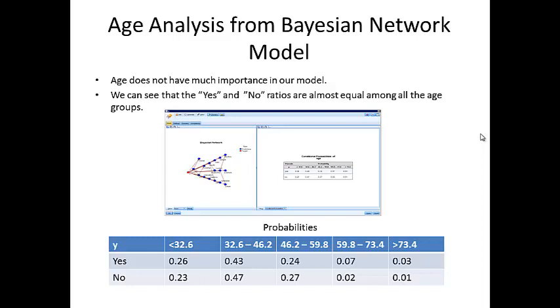So as the age group increases, the probability that the customer is willing to take an offer increases, but at the same time the probability that he will say no also increases. So we cannot say that, based on the age, we can predict that the customer is going to take the offer or is not going to take it, so we have ignored the age previously. Thank you.